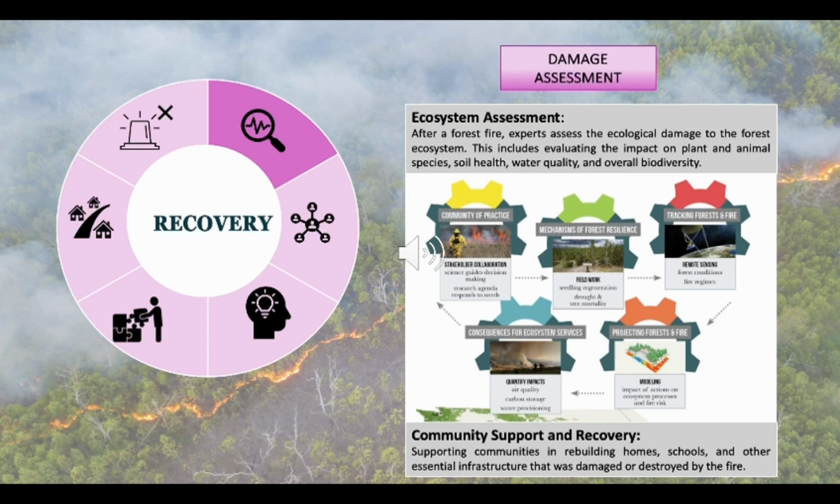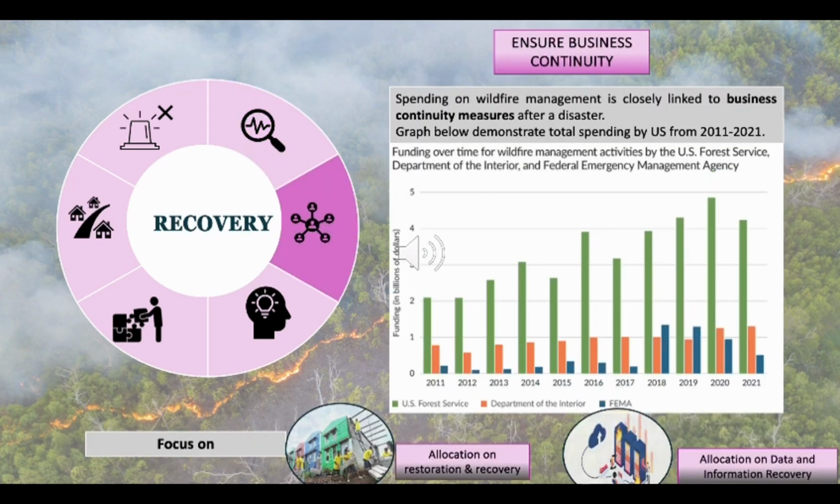Besides that, the local community can also support rebuilding homes, schools, and other essential infrastructure that was damaged or destroyed by the fire. The graph shows the allocation of resources toward wildfire management activities, including prevention, mitigation, response, and recovery efforts. The spending allocation on restoration and recovery post-wildfire is crucial for rebuilding infrastructure, supporting communities, and restoring ecosystems.